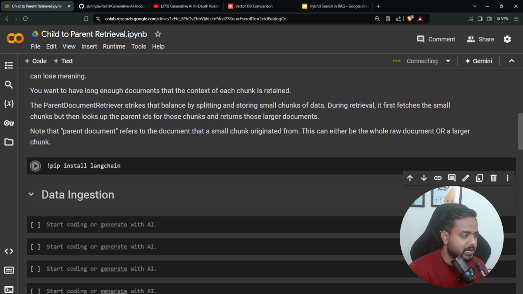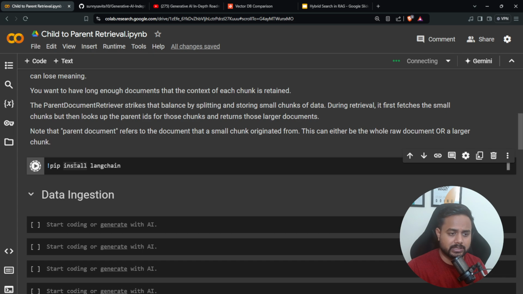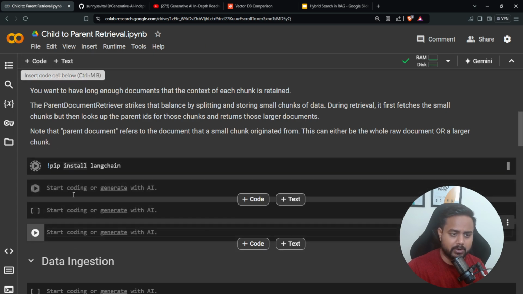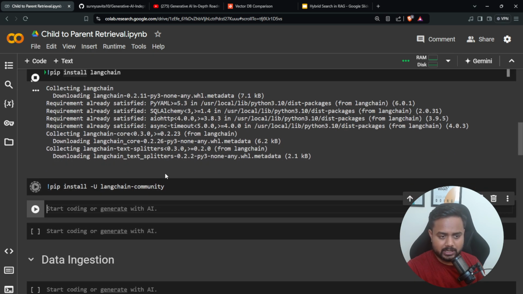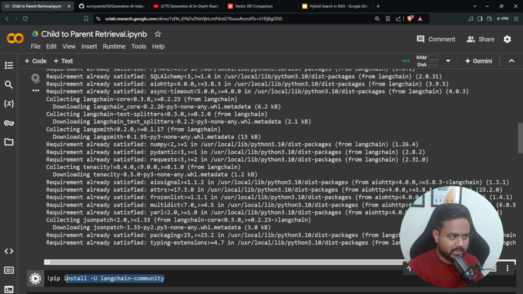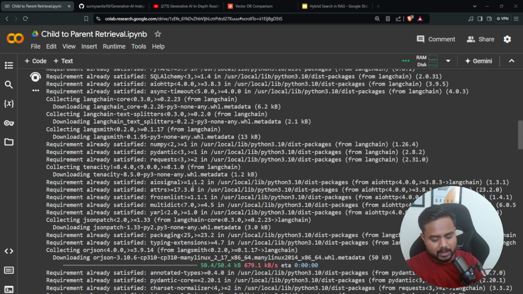Okay, install Langchain. Now, apart from Langchain, we require some other libraries as well. Inside the Langchain GitHub itself, you'll find a couple of other libraries. So here, the next one is langchain-community. A few separate pieces of code you will find inside the Langchain community. Now we have one more.